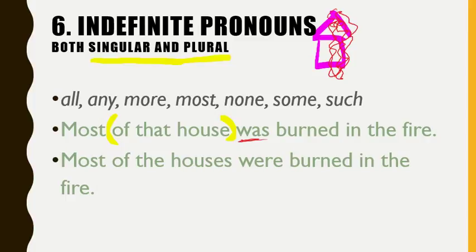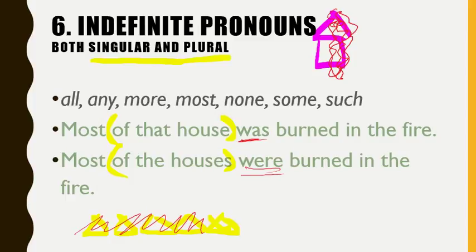But if you say most of the houses, we're talking about many houses in the block. There were many houses, and most of them were burned, right? But that's still countable, many. So in this case, we would have to say were. So are we talking about uncountable things or countable things?